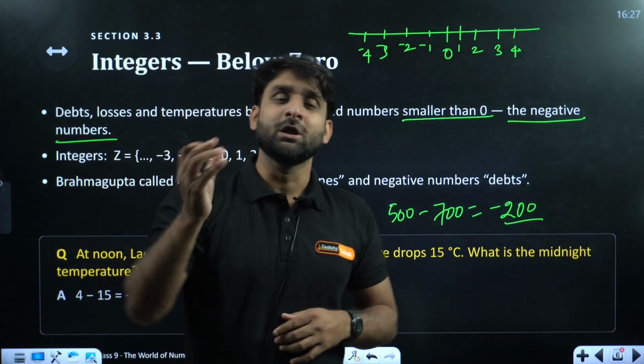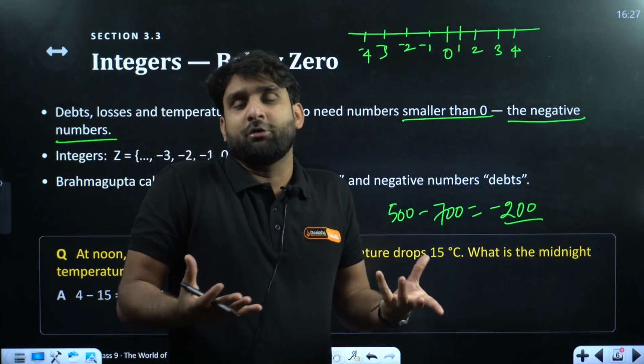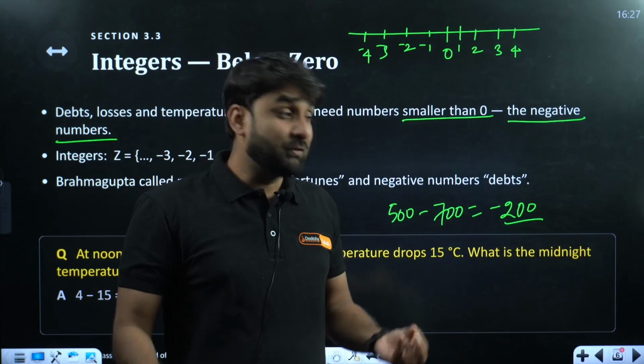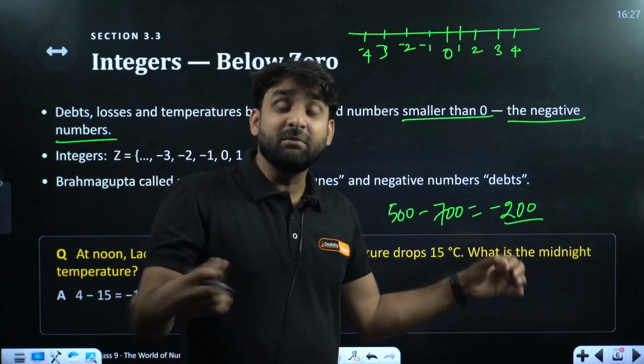I might have borrowed 200 rupees from a friend. So I am under debt of 200 rupees. So the minus sign indicates I am under debt.